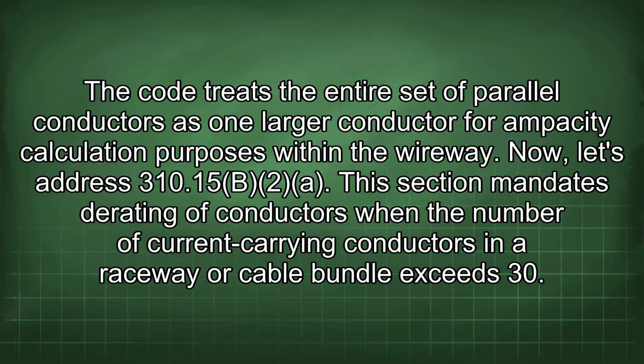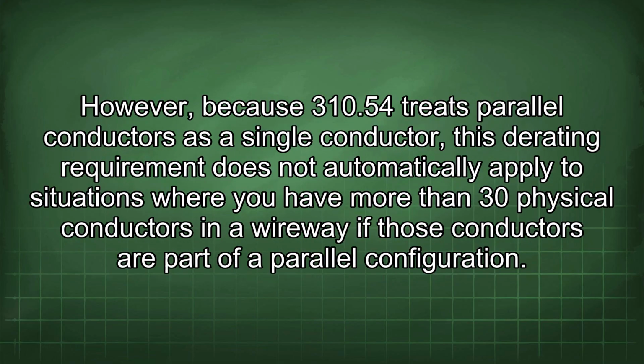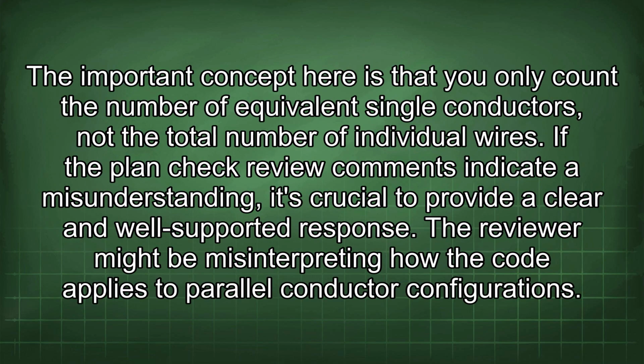Now, let's address 310.15(B)(2). This section mandates derating of conductors when the number of current carrying conductors in a raceway or cable bundle exceeds 30. However, because 310.54 treats parallel conductors as a single conductor, this derating requirement does not automatically apply to situations where you have more than 30 physical conductors in a wireway if those conductors are part of a parallel configuration. The important concept here is that you only count the number of equivalent single conductors, not the total number